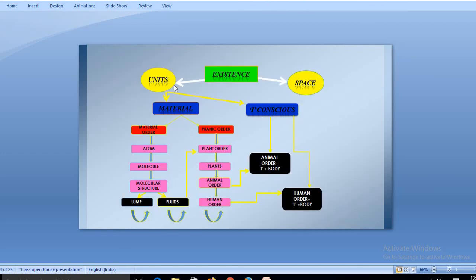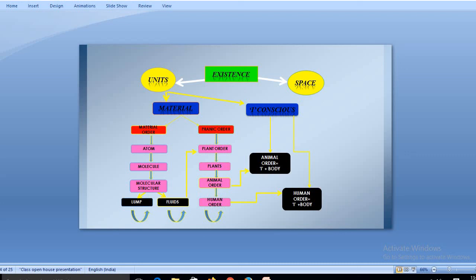Now next, a unit exists in space. In units there are material order and pranic order: plant order, animal order, human order, molecule, atom. These are all material because we are able to count them. If I talk about space, it never deals with the animal order, human order, or consciousness, because space is something that can't be fulfilled.